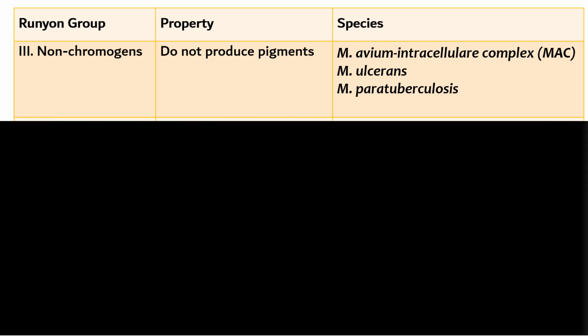Friends, the next group is non-chromogens. As we know, they don't produce any pigments. Under that, we have three examples. The first example, Mycobacterium avium intracellulare complex. It is shortly called MAC. Actually, this complex consists of two organisms. Mycobacterium avium, which is isolated from birds. It is also called Bates bacillus. The second organism is Mycobacterium intracellulare. This complex causes opportunistic infections in HIV patients.